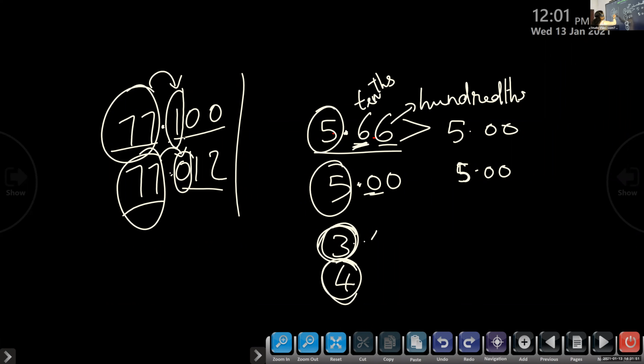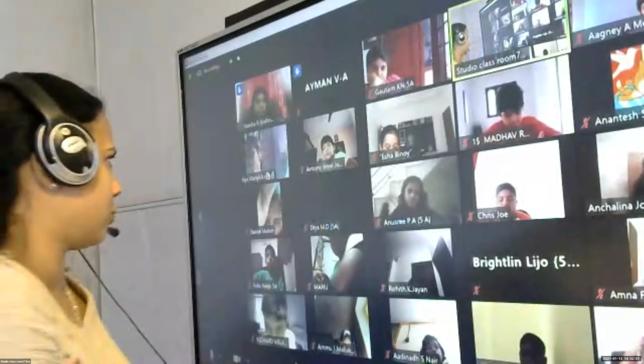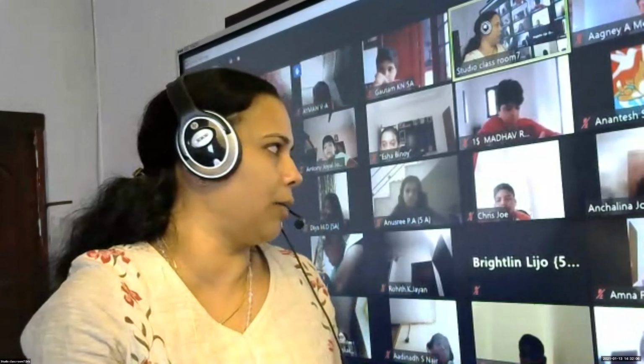Here it is 1, here it is 0. Which is bigger? 1. So 77.100 is greater than 77.012. So children, you have to compare by place. We can also compare by making the decimal into a fraction.